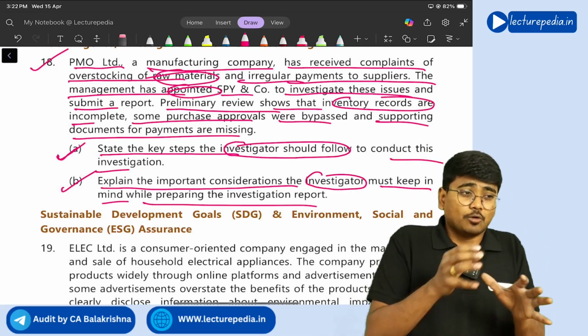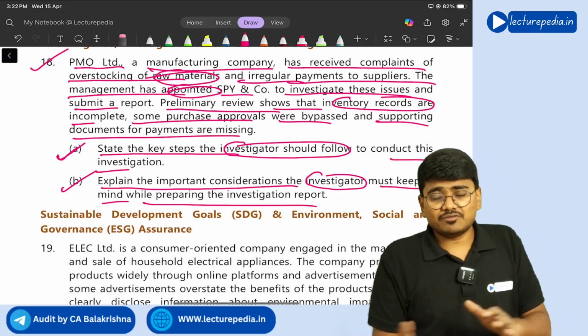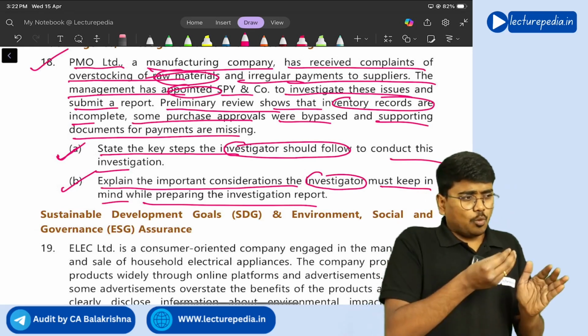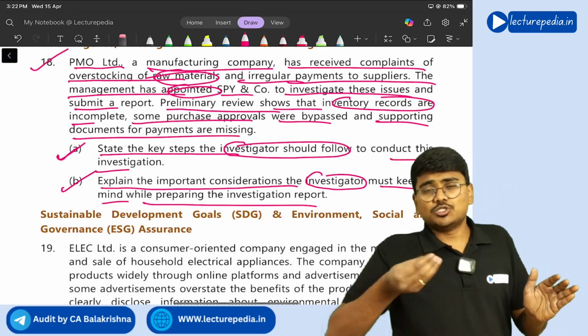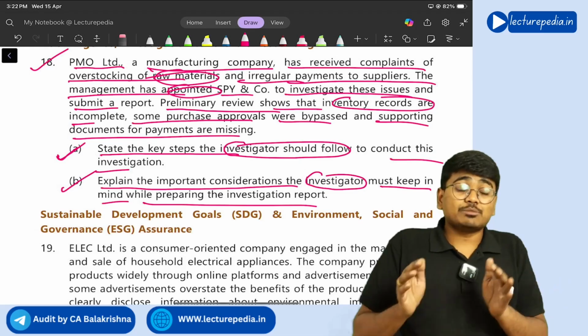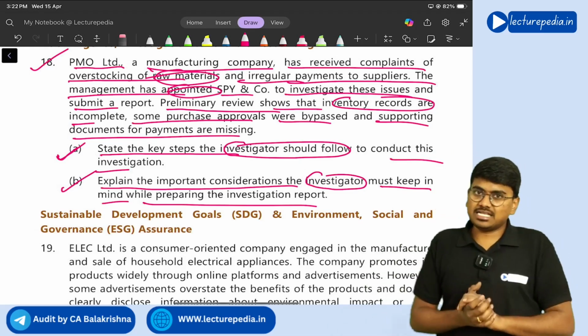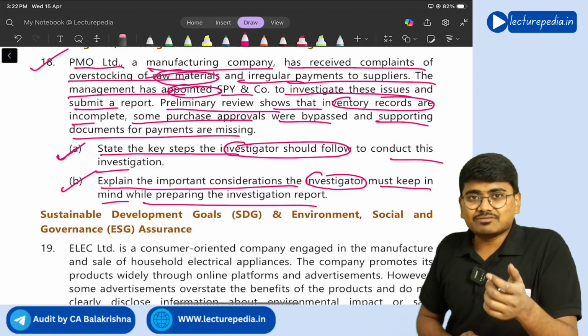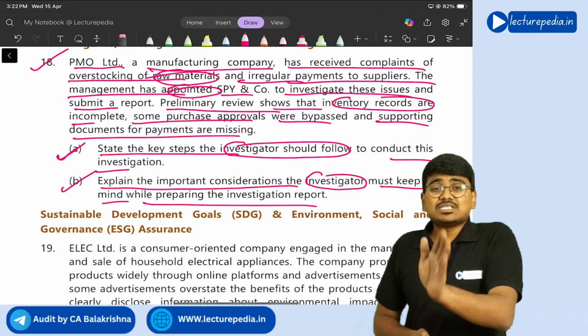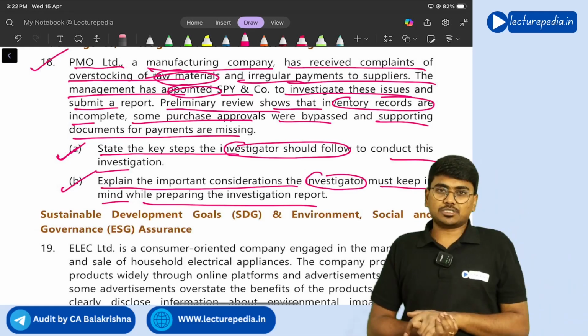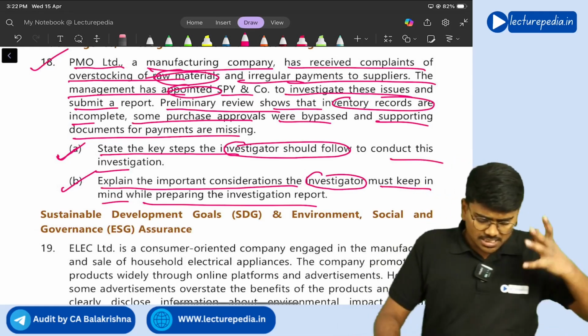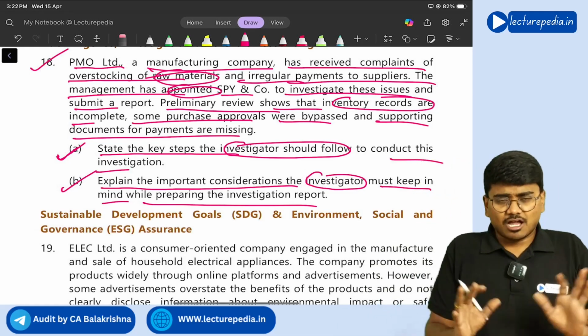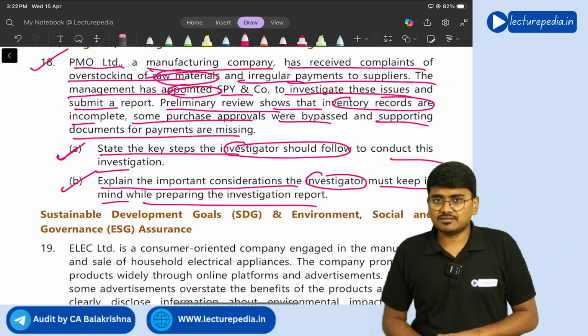And also, while drafting the investigation report, whatever the terminologies that you use in the report, those terminologies should be carefully selected, because the terminologies should not be in such a way that the users might misunderstand the report. Okay, these are the points that needs to be kept in mind while preparing the investigation report.